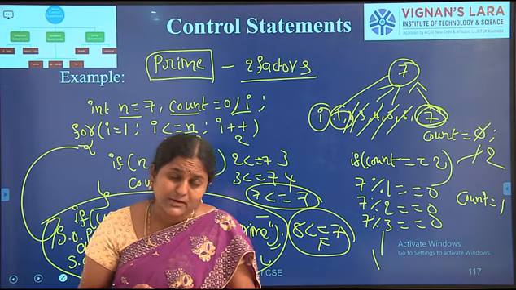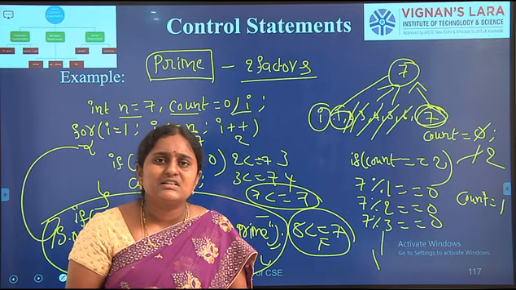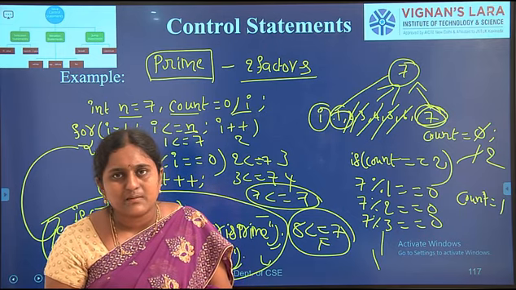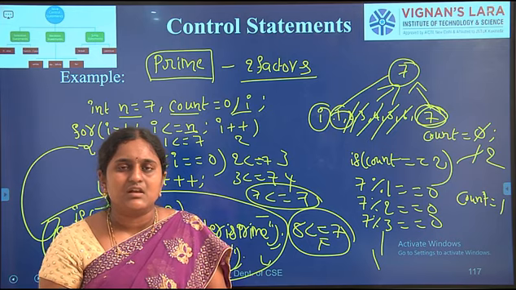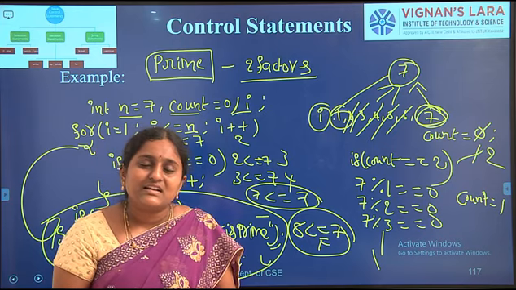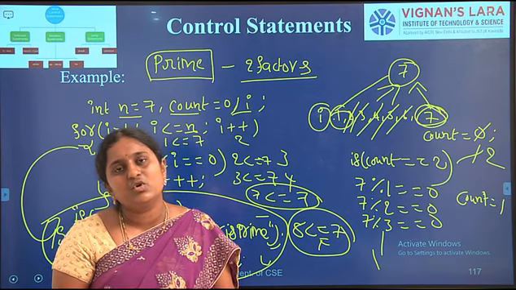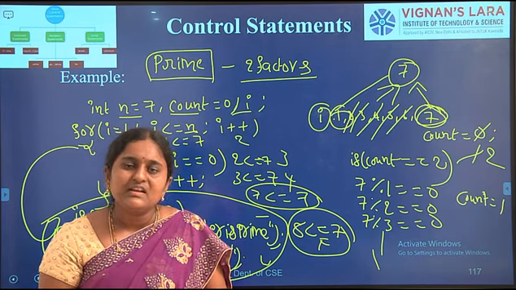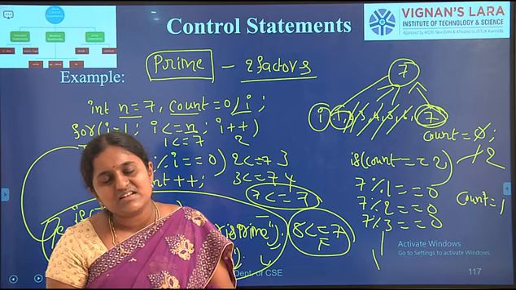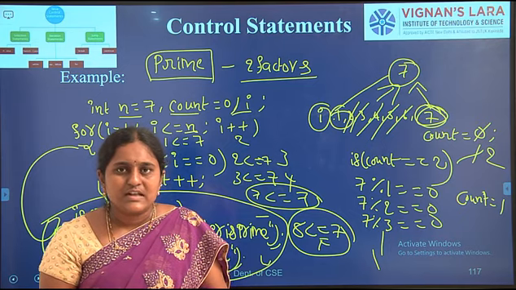But coming to the do while statement, first control executes the statements, and only then checks the condition. One of the important features of do while is that the statements within the do body are executed at least once even without checking the condition, even if the condition is false. Okay, so next is the for loop.